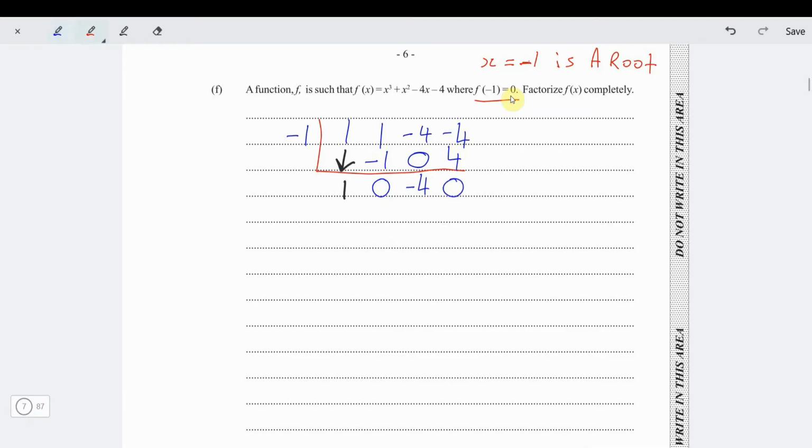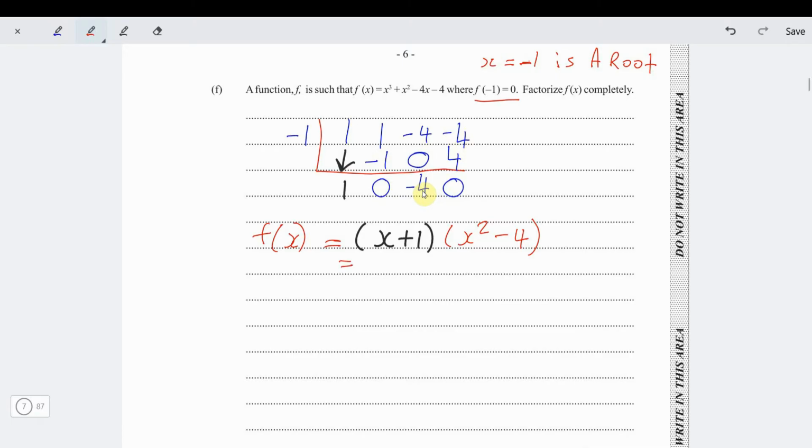This is then telling us that f of x is equal to, remember the first root we have was x equal to minus 1. So x equal to minus 1 is really a factor x plus 1. And then down here it's giving us the coefficients of our quadratic expression when you factorize f of x. So this right here is the coefficient of the x squared term. So we're getting x squared, then we have no x right here, then this is our constant, so it's minus 4. x plus 1 times x squared minus 4.